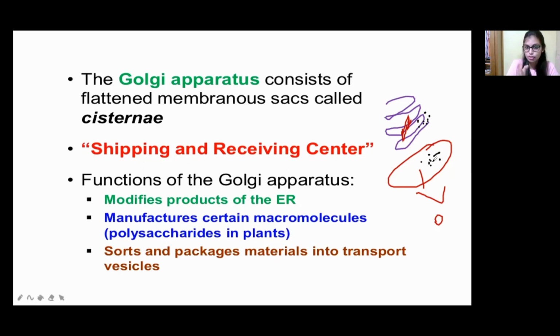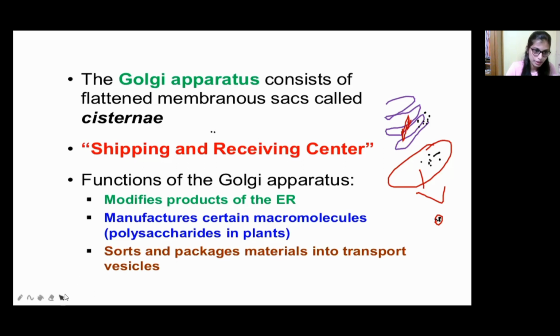As I already said, the food has to be packaged in a specific manner. That's why these materials are also packed in a specific manner. That's why they are loaded inside this vesicle, the one I mentioned in red color, no? So that is the vesicle. Inside it, materials will be safely transported to the target site. This is the main function of the Golgi apparatus.